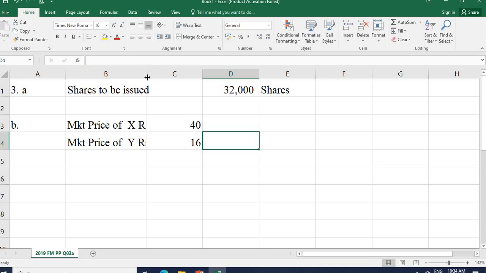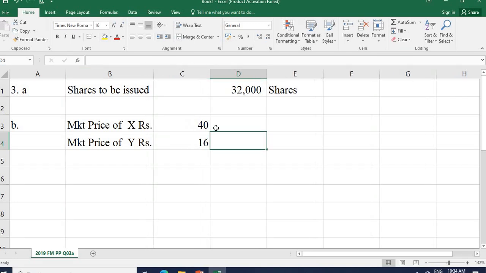First you have to find out this market ratio.